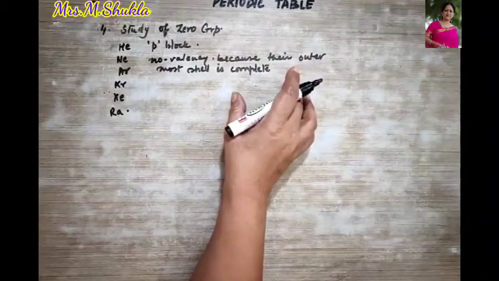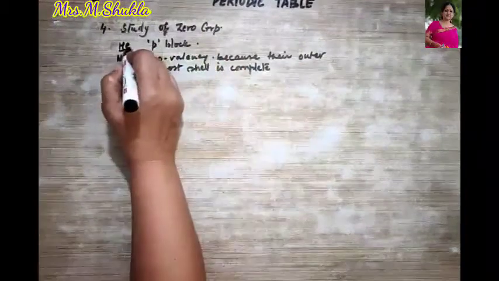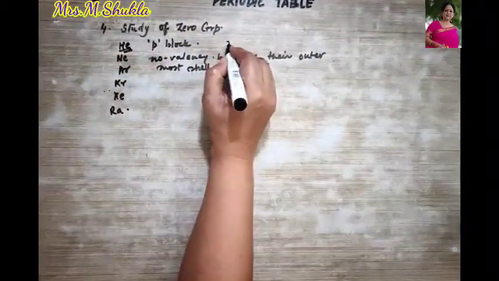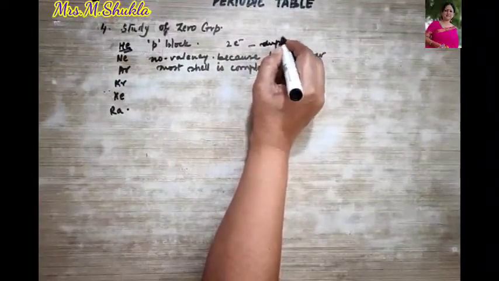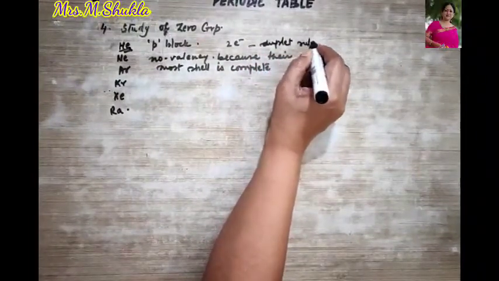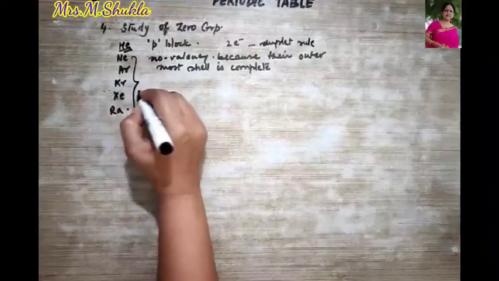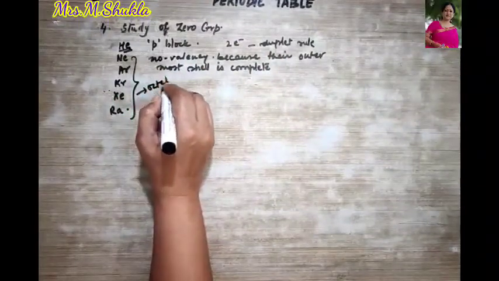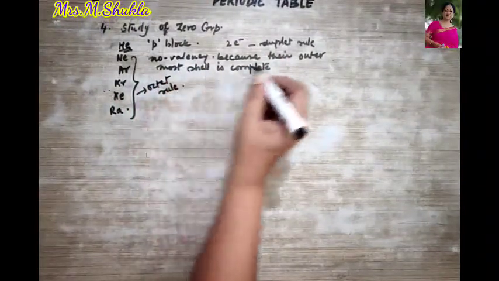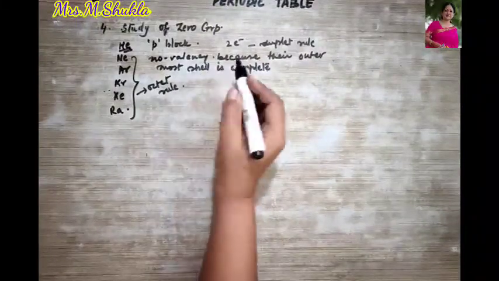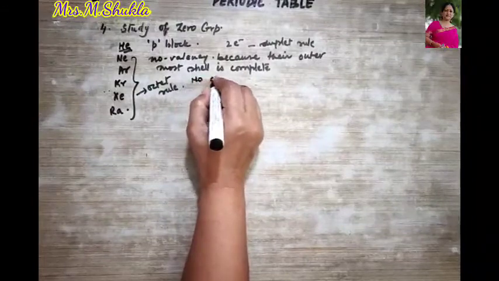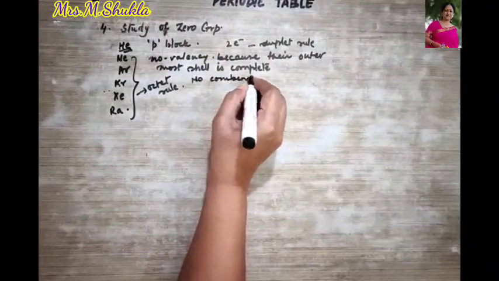Except helium, which has 2 electrons in the outermost shell and therefore follows the duplet rule. Whereas all others follow the octet rule, and therefore, because the outermost shell is complete, they have no valency, they have no combining capacity.